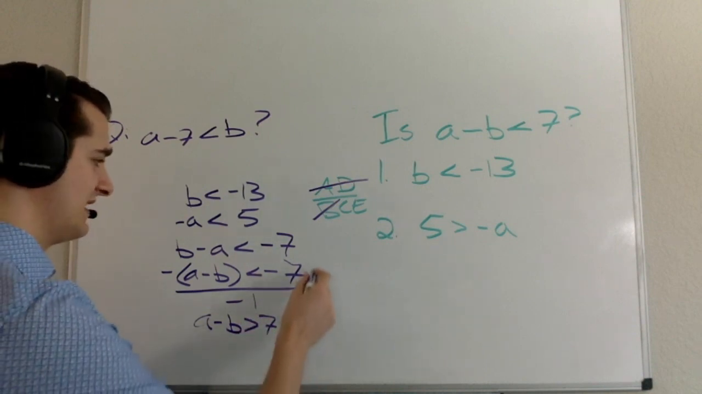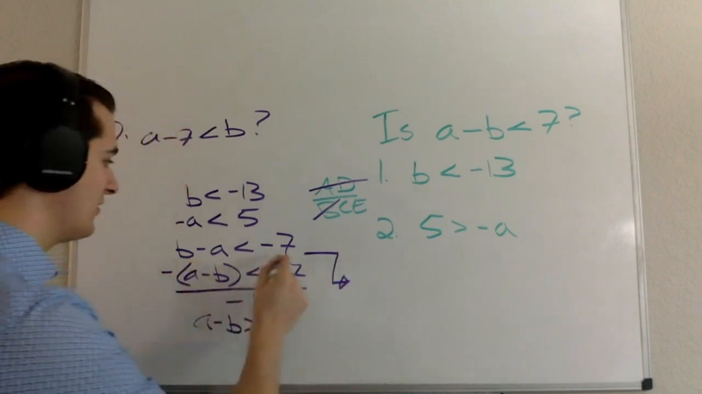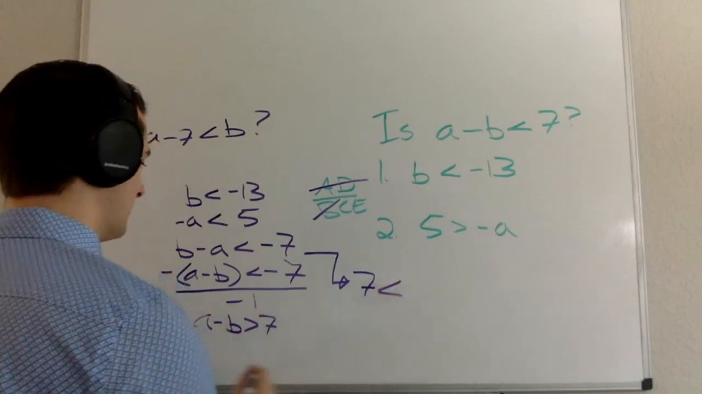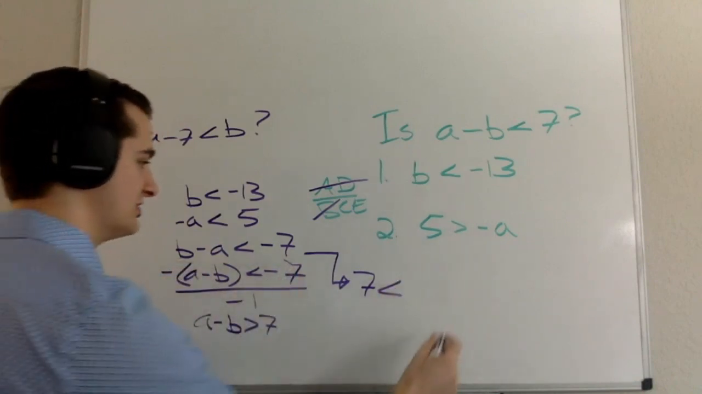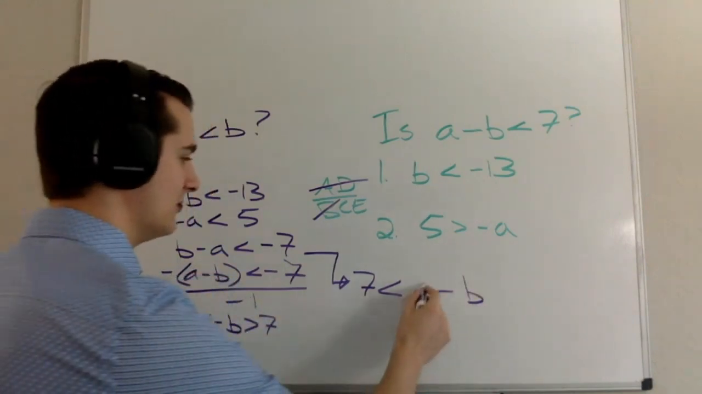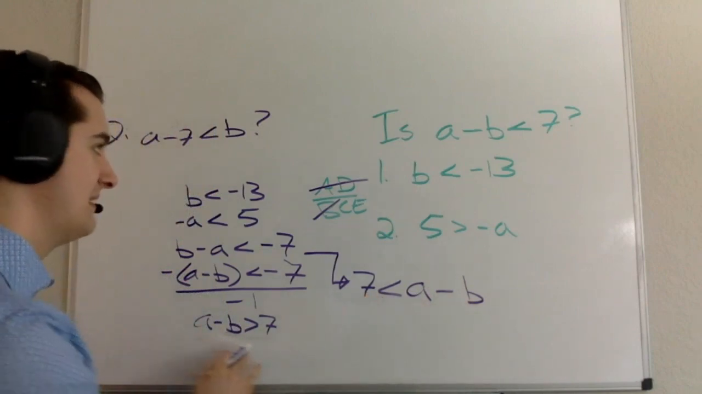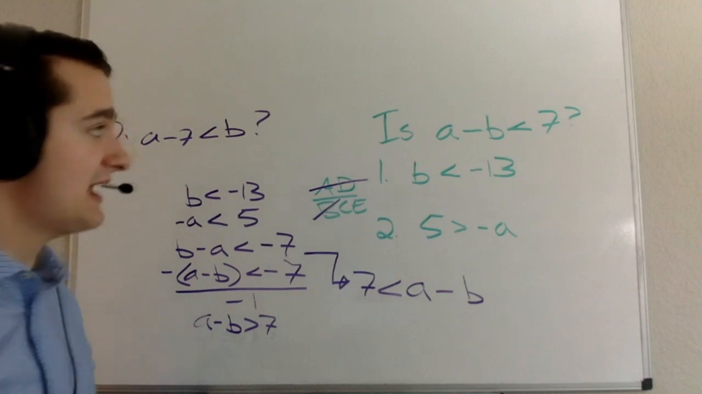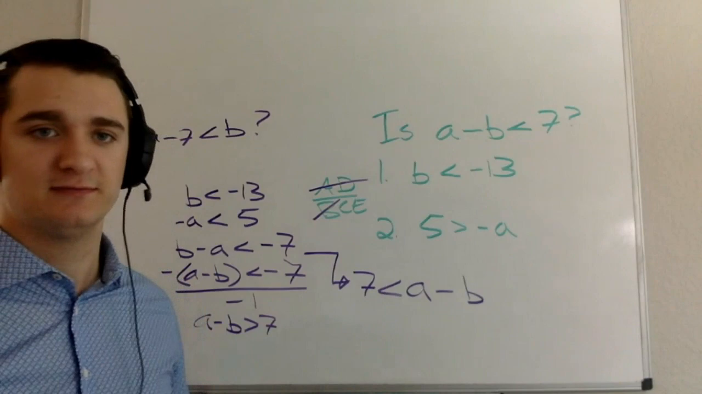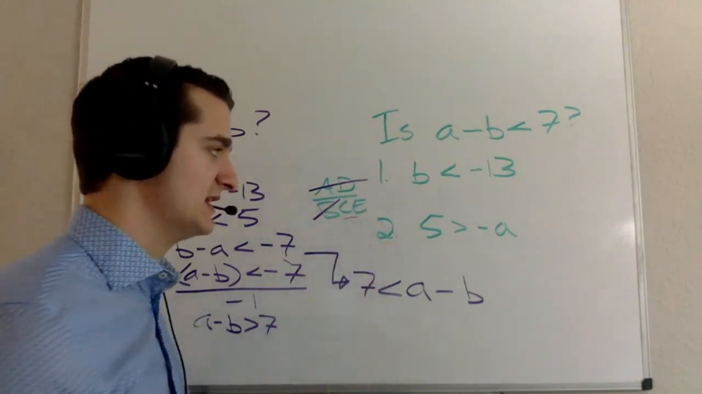The other way that I could do it is I could say, okay, let me add 7 to both sides. So now all of a sudden 7 is over here. Let me subtract b from both sides, so I'm going to have a negative b on my right-hand side. And let me add a to both sides. And again, I get to the same place: a minus b is greater than 7. Again, the answer to our question, is a minus b less than 7, is no. But I do have an answer to the question, and so that's sufficient. And so C is going to be the correct answer here.